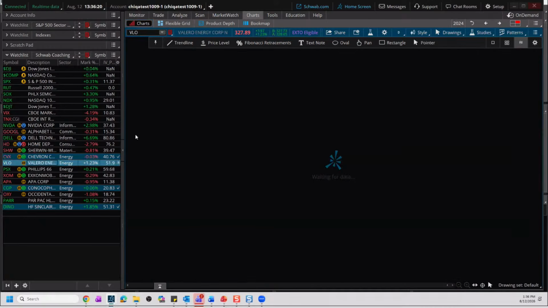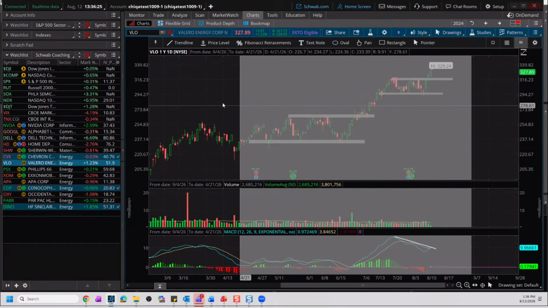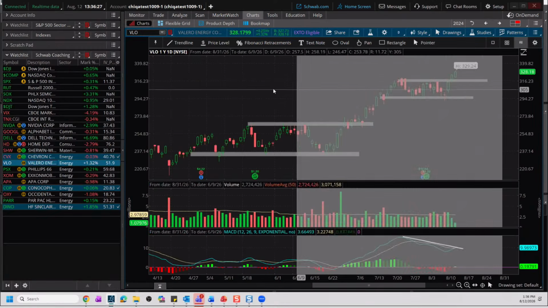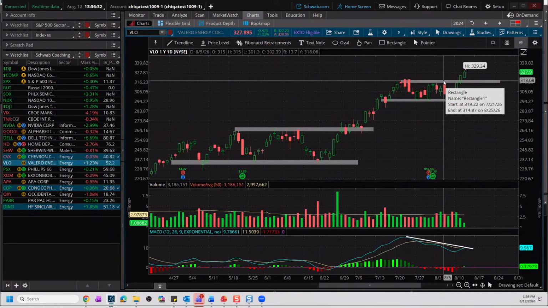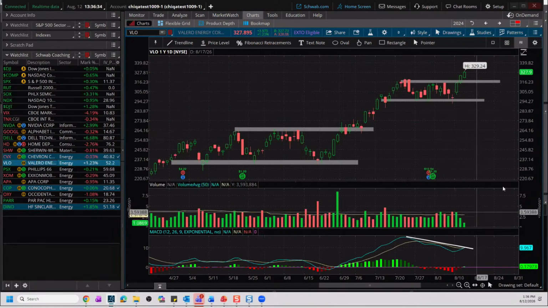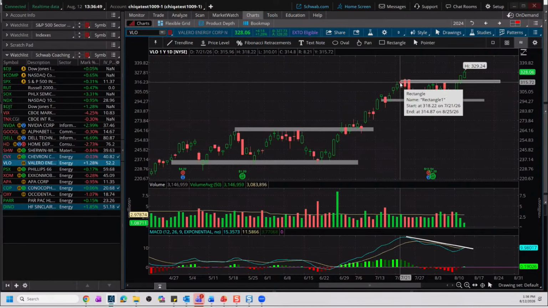So Valero, we are seeing a little bit of a movement today. Now I wanted to bring this one to your guys' attention because we're clearly seeing quite a bit of a range breakout here. Something notable is that we are seeing a little bit of divergence in momentum. While we may see a bullish MACD crossover, it is diverging from where price was at the prior highs.